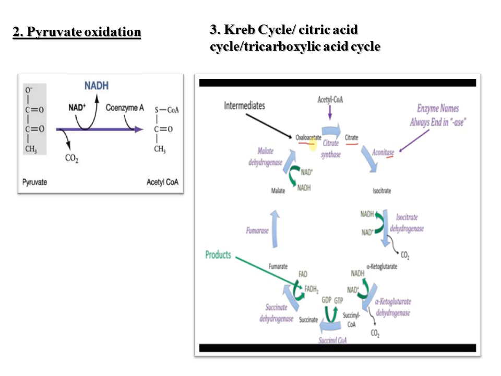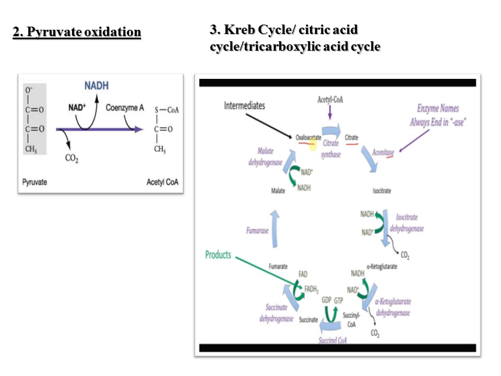Then we can see from this diagram that fumarate is formed, then malate, and the final one is oxaloacetate, which is again converted into citrate. So this is the whole process. It runs in a cyclic chain, and that's why it is called the Krebs cycle.